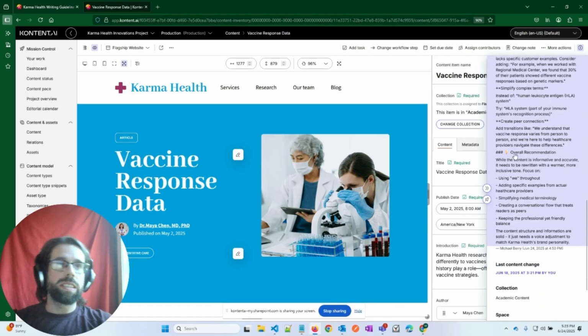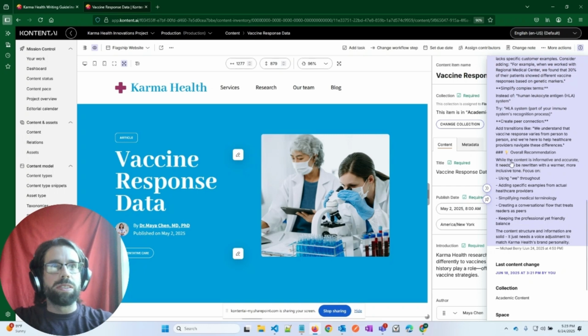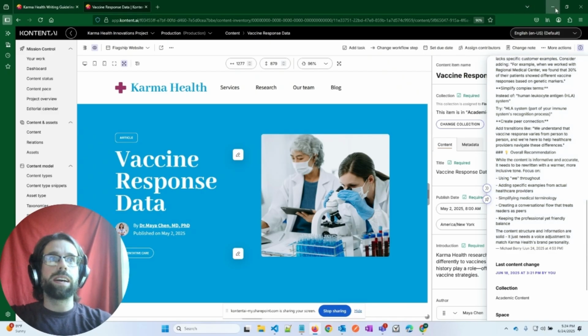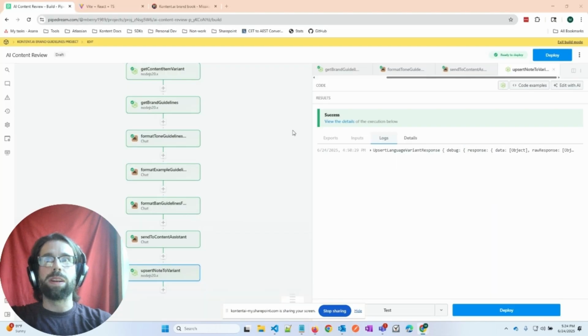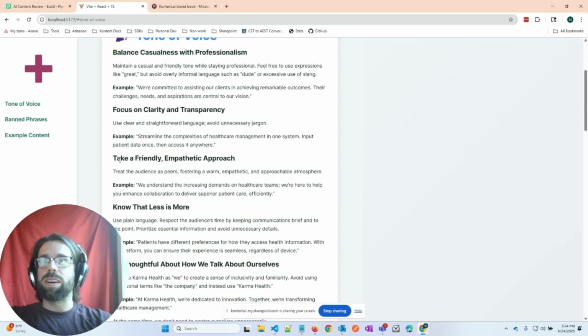And what's interesting is it provides an overall recommendation, which I thought was particularly helpful, where it says, while the content is informative and accurate, it needs to be rewritten with a warmer, more inclusive tone, which interestingly enough, is baked into the tone of voice that we can take from the raw content in the brand guidelines.